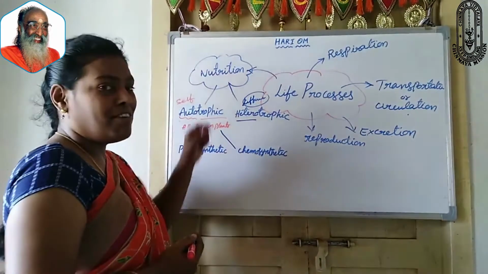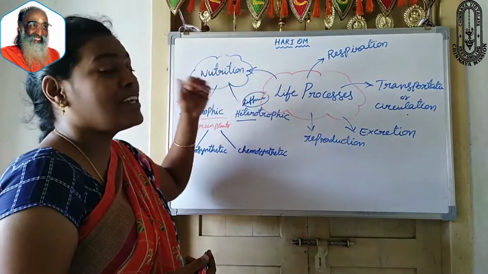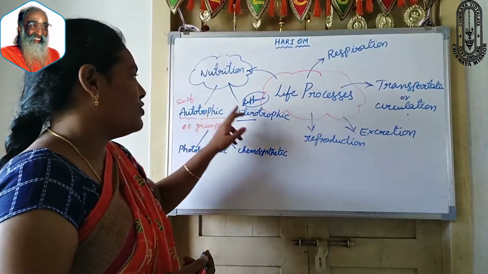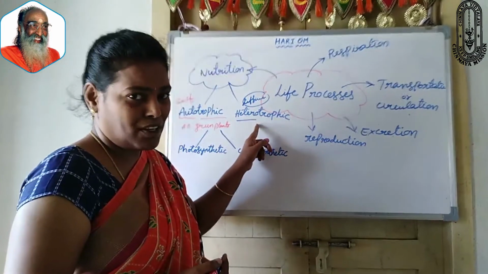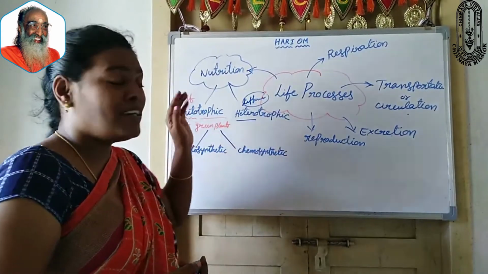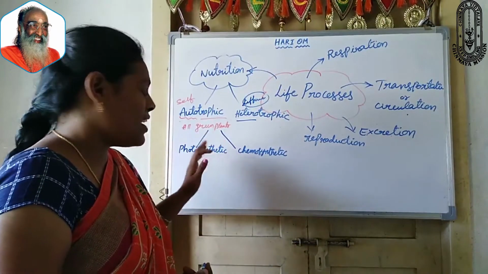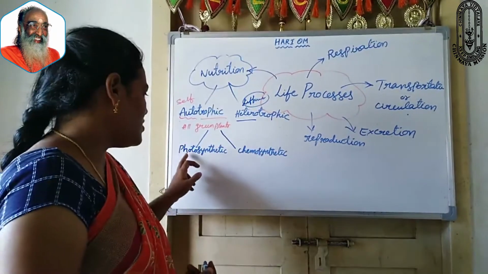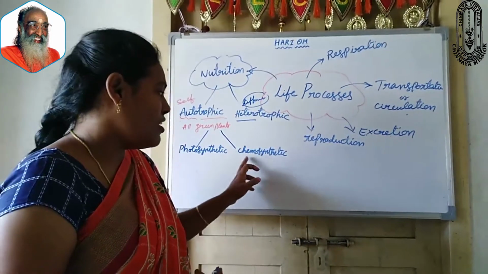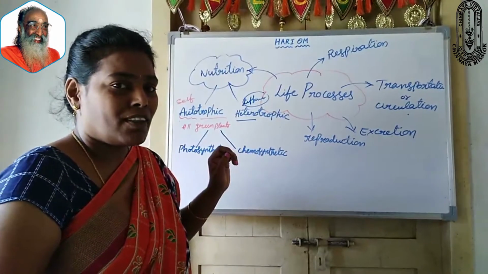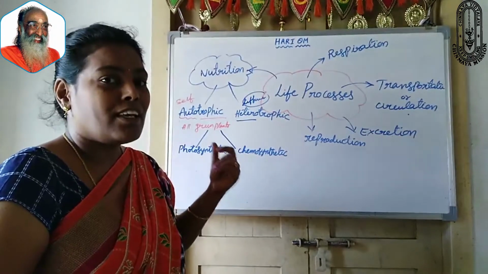First of all, again I want to repeat. Nutrition is classified based on how the organisms get their food. Based on that, nutrition is classified into two types. First one, autotrophic nutrition. Second one, heterotrophic nutrition. Again, based on which component is used to prepare their own food, autotrophic nutrition is classified into two types: photosynthetic autotrophic nutrition and chemosynthetic autotrophic nutrition. First, what is meant by chemosynthetic? What type of organisms prepare their own food under this category?